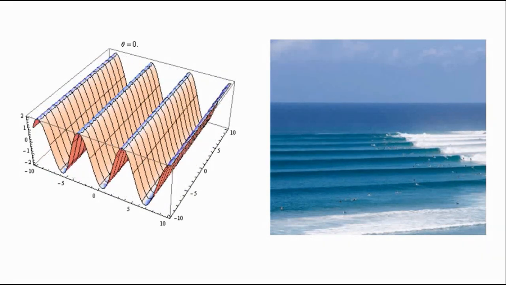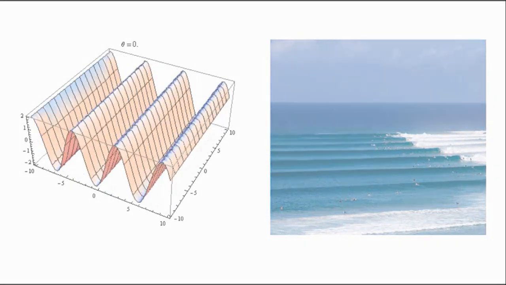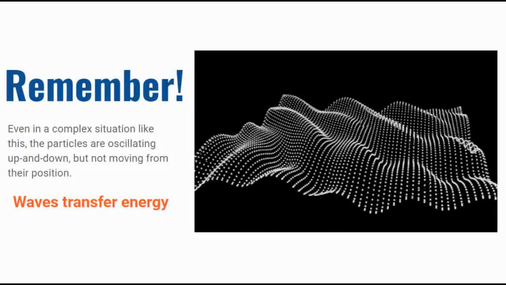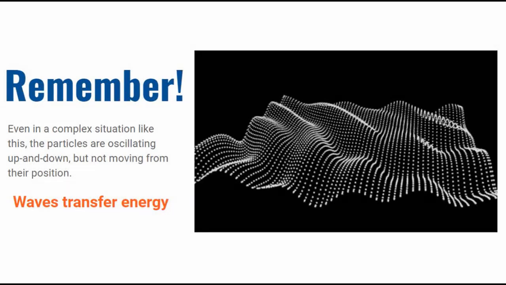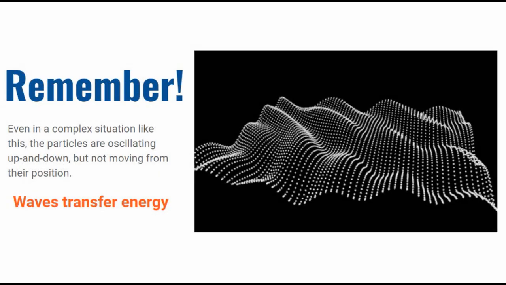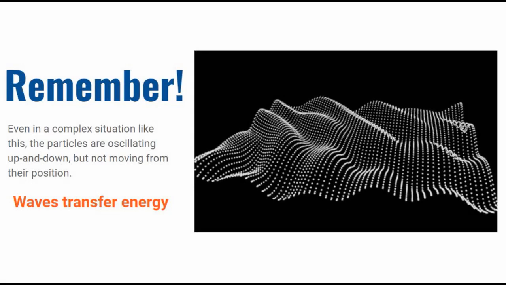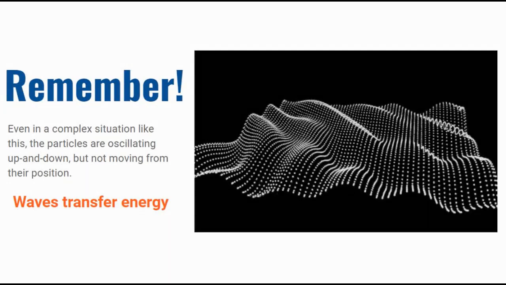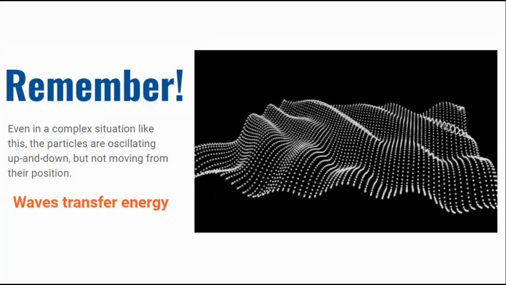A disturbance in the water, usually wind blowing across the surface, shifts the water from its resting equilibrium position and creates waves that travel across the ocean carrying energy. The waves in this animation are quite complex, but if you look at any of those particles closely, you'll see that they're only ever moving up and down. None of the particles are moving away from their position. This is always the case for waves. Particles in the medium will oscillate back and forth, but will return to their resting position. The wave is moving energy, not moving the particles.